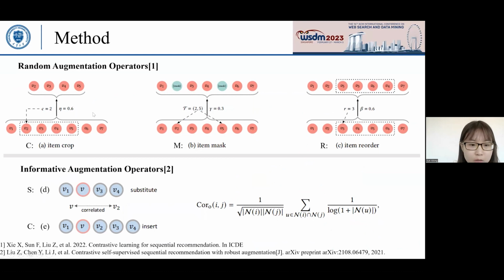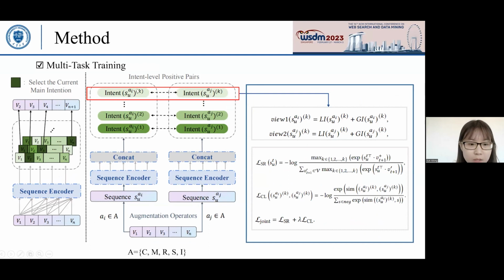Random augmentation operators include crop, mask, and reorder. Informative augmentation operators include substitute and insert, which employ item-based collaborative filtering considering inverse user frequency to measure item correlations. The last is multitask training. The set A includes about 5 data augmentation operators.